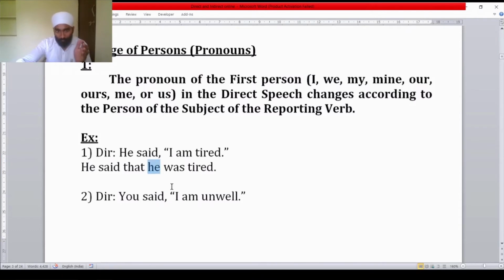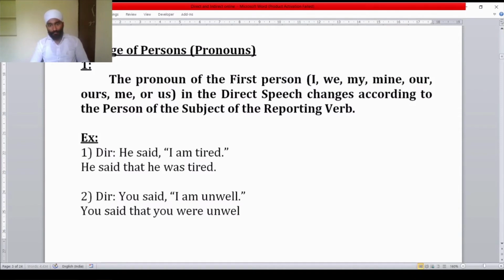This is the first person pronoun. It will change according to the subject of the reporting verb. So here the subject is he, so we have used here he. He said that he was tired. Come to the next example. You said, "I am unwell." You said that you were unwell.